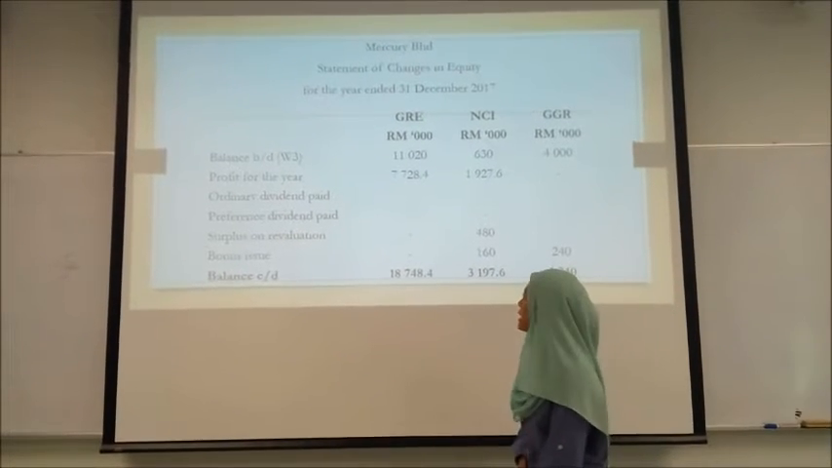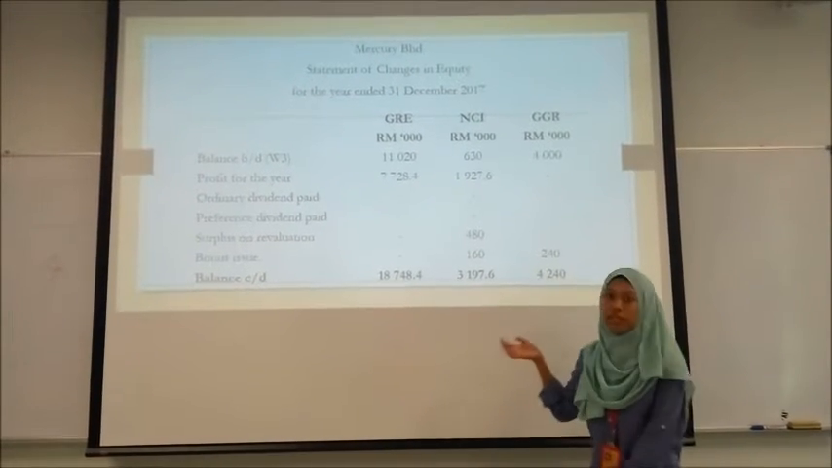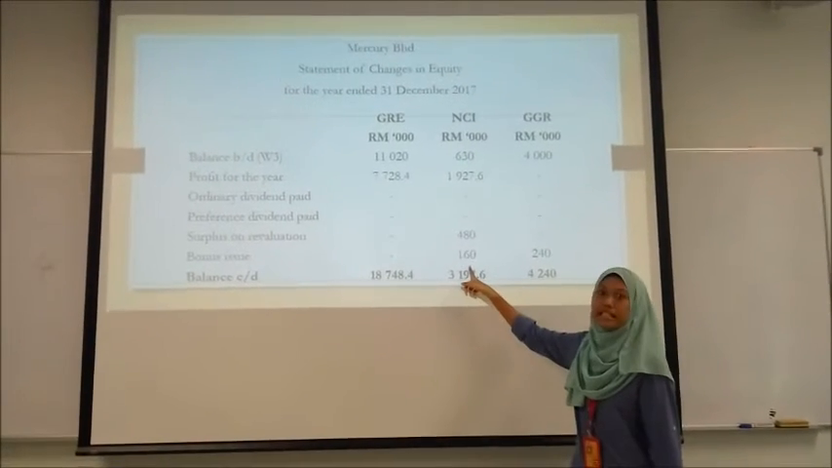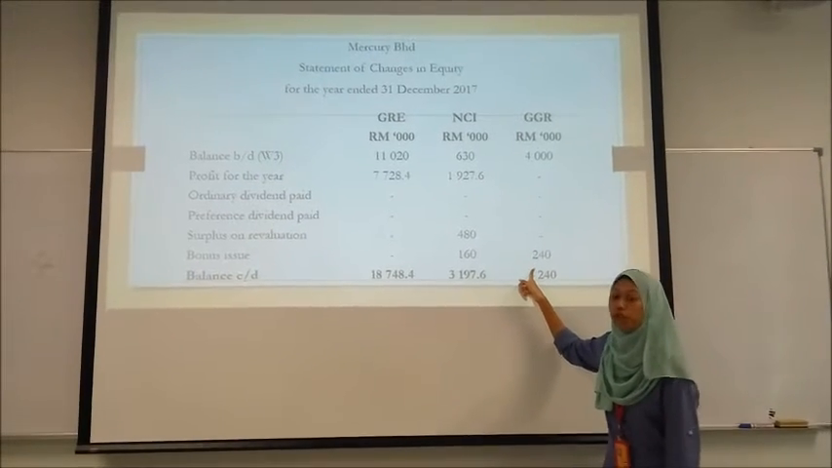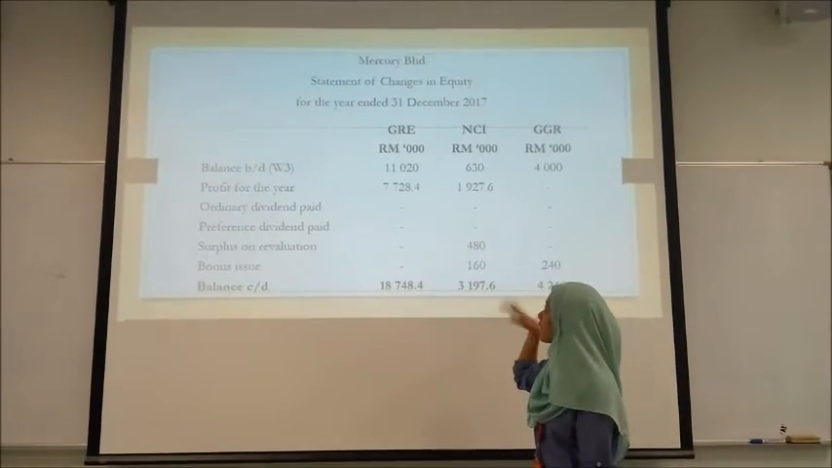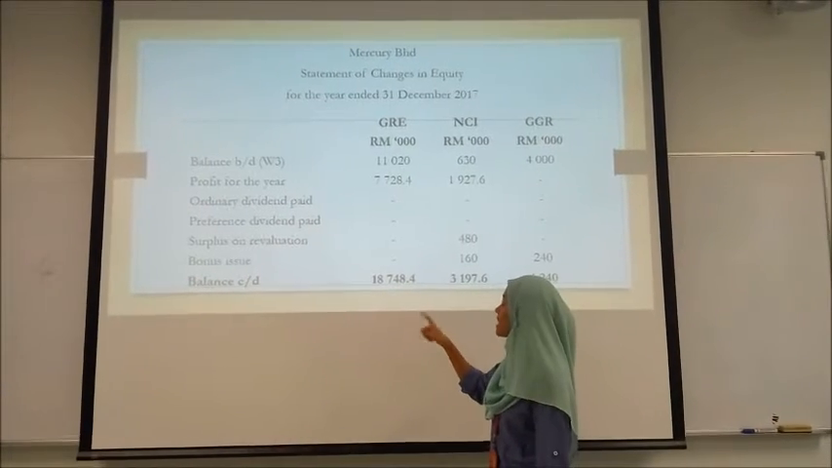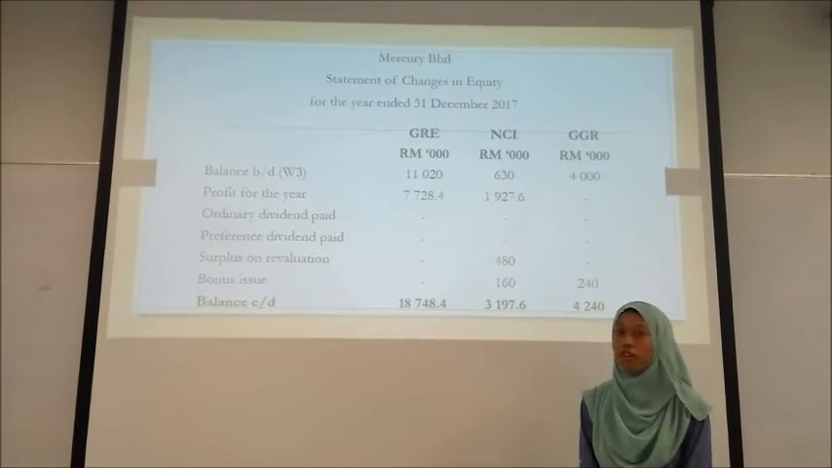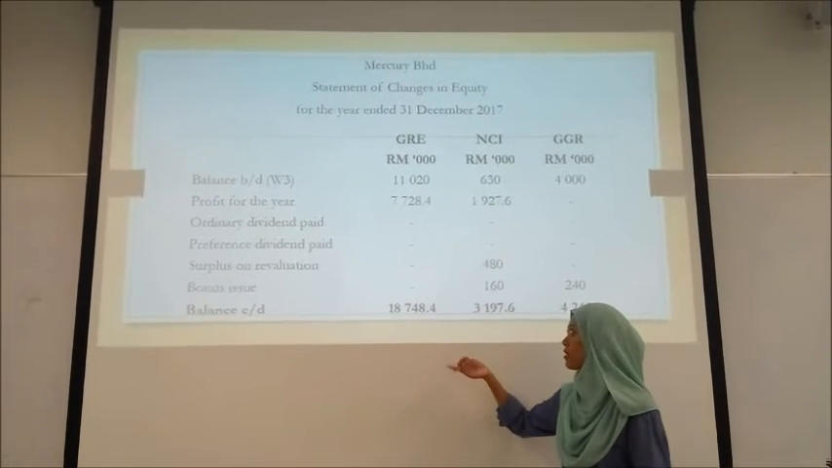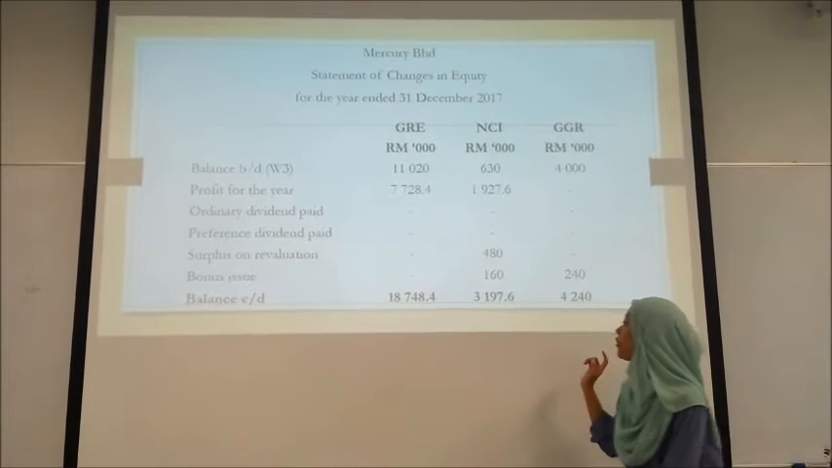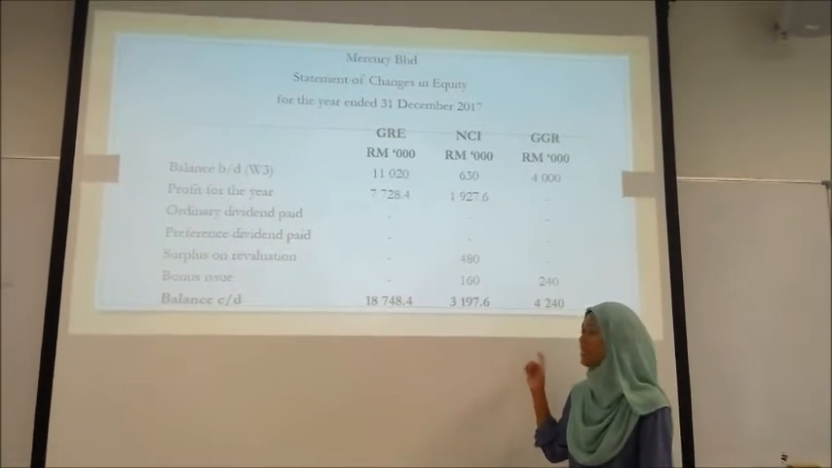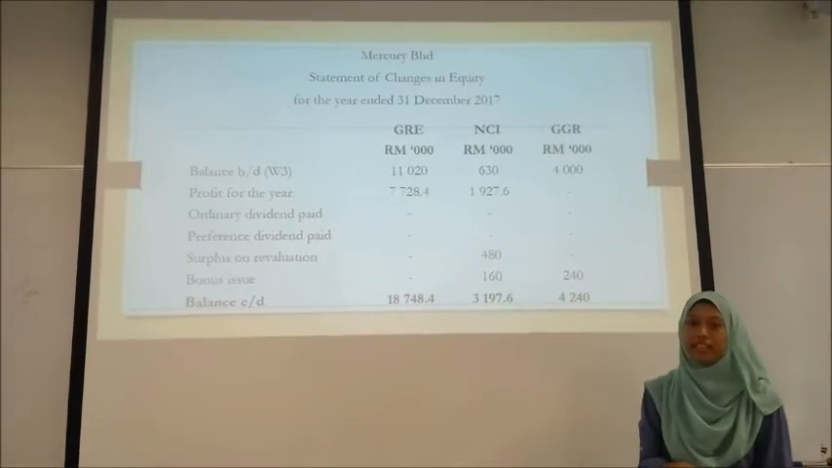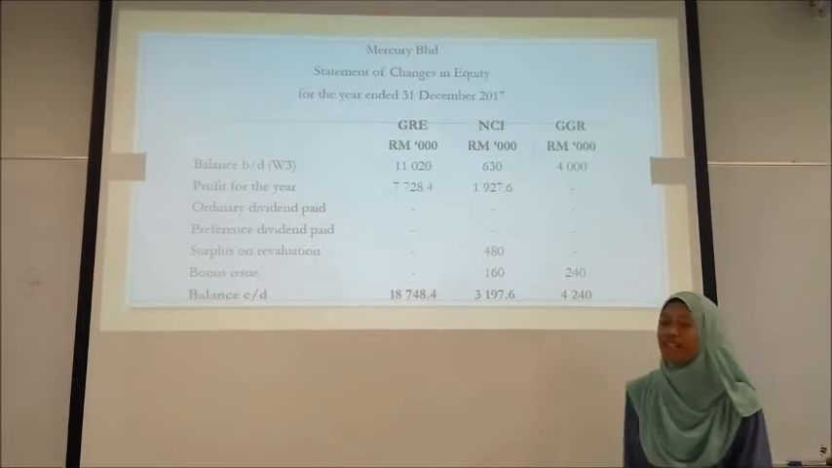And lastly, bonus issue. We have to apportion the bonus issue by ratio between group general reserve and NCI. So we got 160 for NCI and 240 for group. And so we total it up, and the balance CD that we got: for balance CD, for group retained earnings we got 18,748.4, and for NCI 3,197.6, and lastly general reserve for group 4,240. So that's all from me.